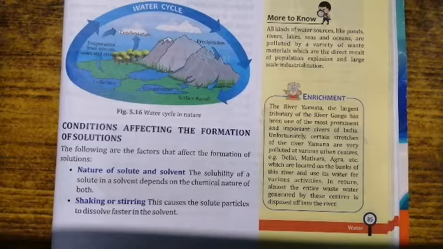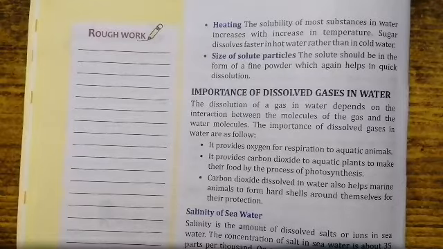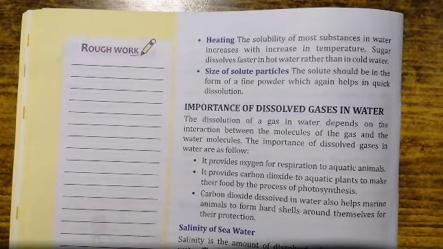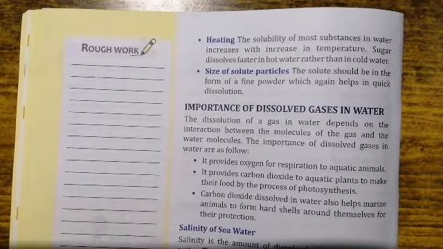Next is shaking or stirring. If you continuously shake or stir the solute particles, they dissolve faster in the solvent. Next factor is heating. The solubility of most substances in water increases with increase in temperature. That means more of the solute can be dissolved in a given solvent on heating. That means when the temperature rises, sugar dissolves faster in hot water rather than cold water.